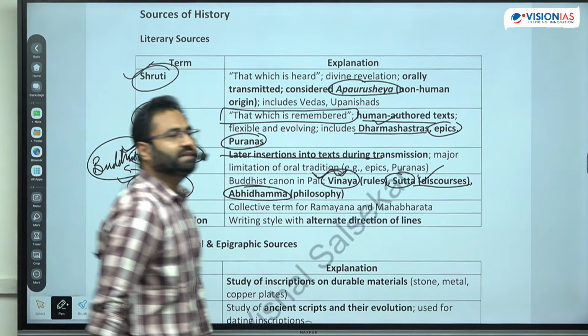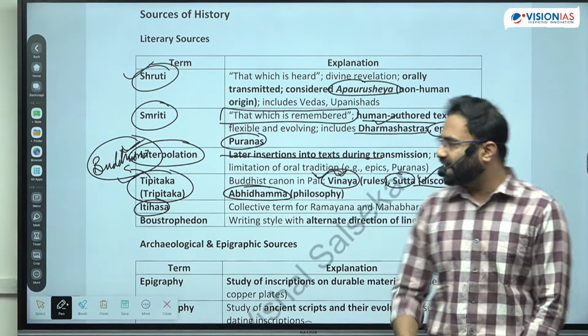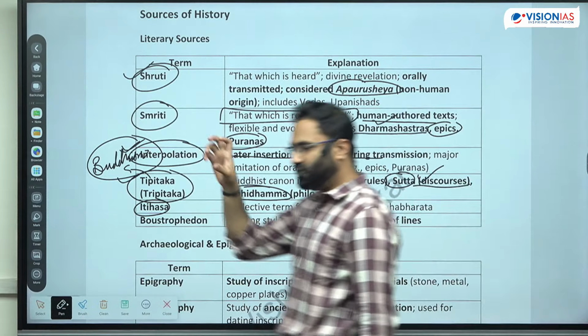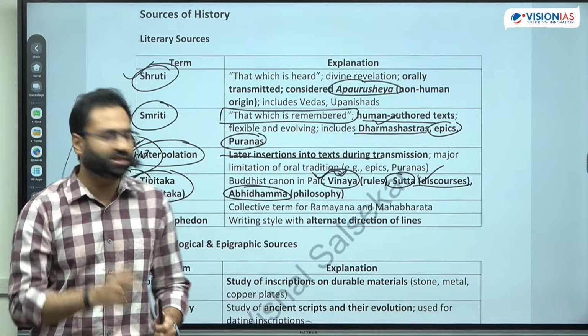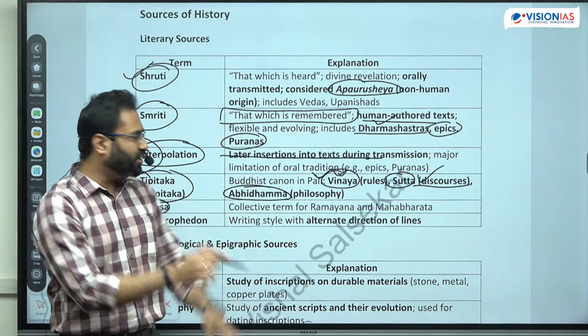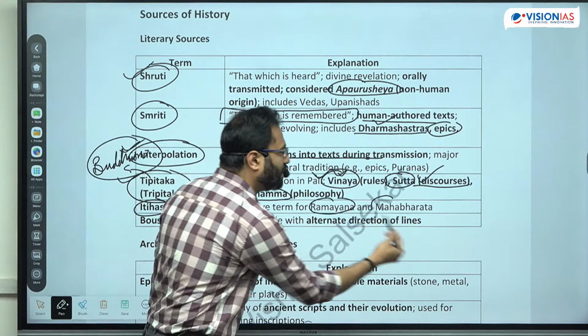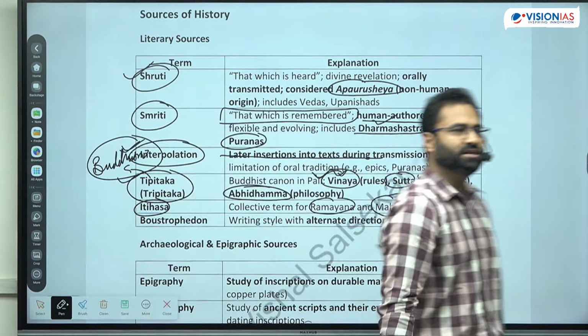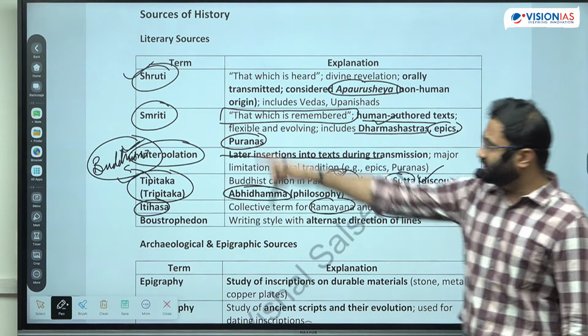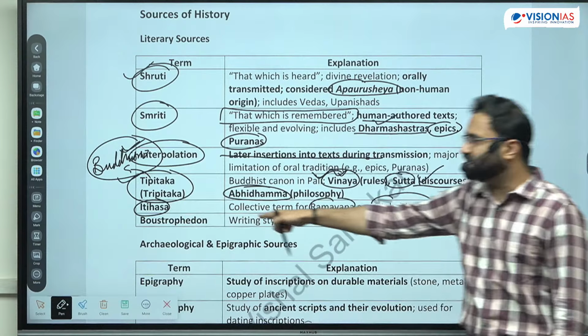Next is the Itihas. Now Itihas, what has already happened, right? So in Itihas, if you look at what all is part of history, that is part of Itihas, but specifically the Ramayana and Mahabharata are incorporated as the part of Itihas. It is the written part, the written tradition. We have seen the Shruti and Smriti, and now this is the Itihas.